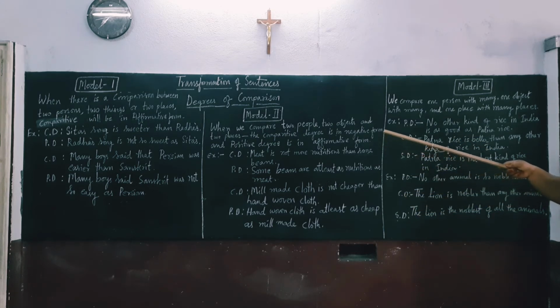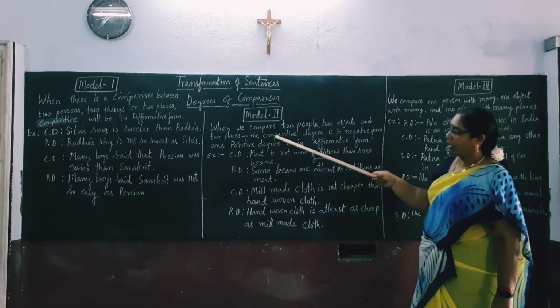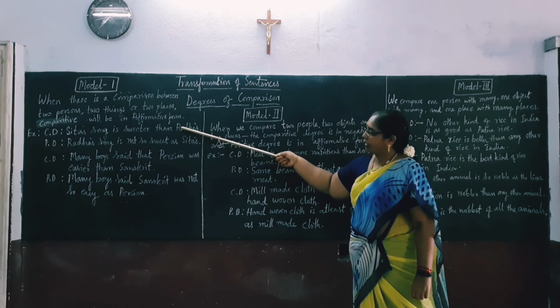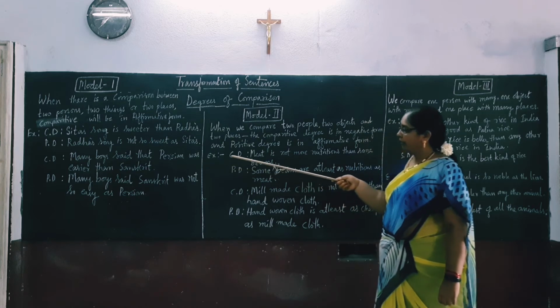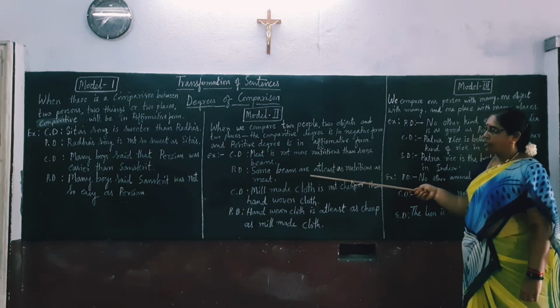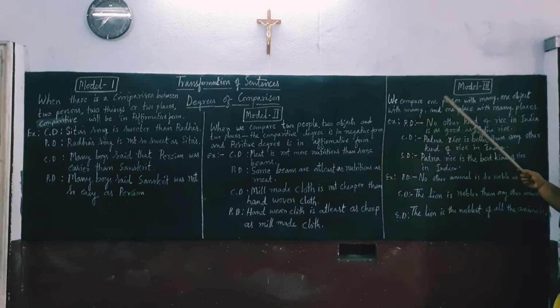Whereas in model 1 and model 2, we don't write in all the three types. When we get a sentence in comparative degree, we write it in positive degree. Again, in model 2 also we have a sentence in comparative degree, we put it in positive degree. But in model 3, we get a sentence in positive degree, we must be able to write in comparative and superlative. The same way, if comparative degree is given, we must be able to write in positive degree and superlative degree. Or if we get a sentence in superlative, we must be able to write in comparative as well as positive degree.